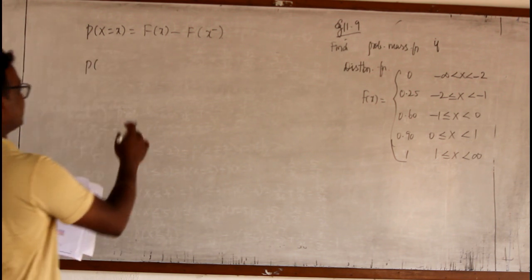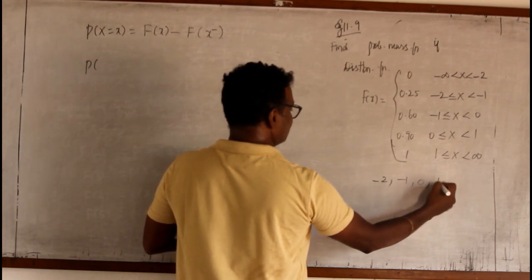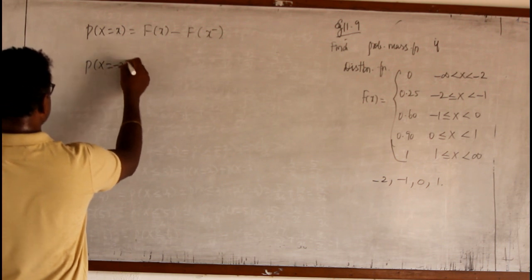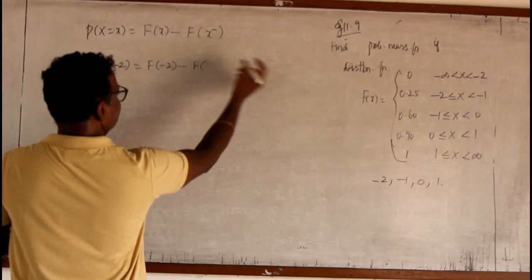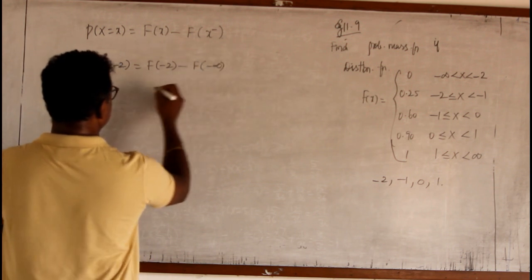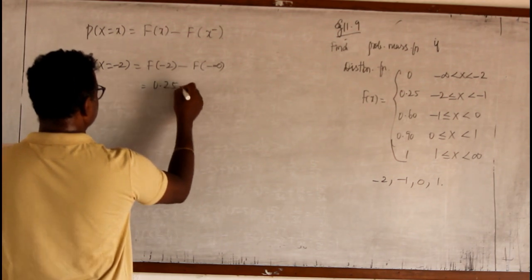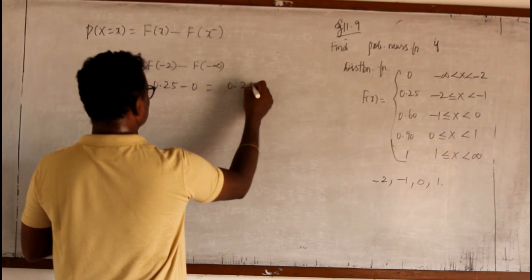So the numbers here are minus 2, minus 1, 0, 1. So P of x equal to minus 2 means F of minus 2 minus F of minus infinity. F of minus 2 value is 0.25. Minus F of minus infinity, the probability is 0. It is 0.25.